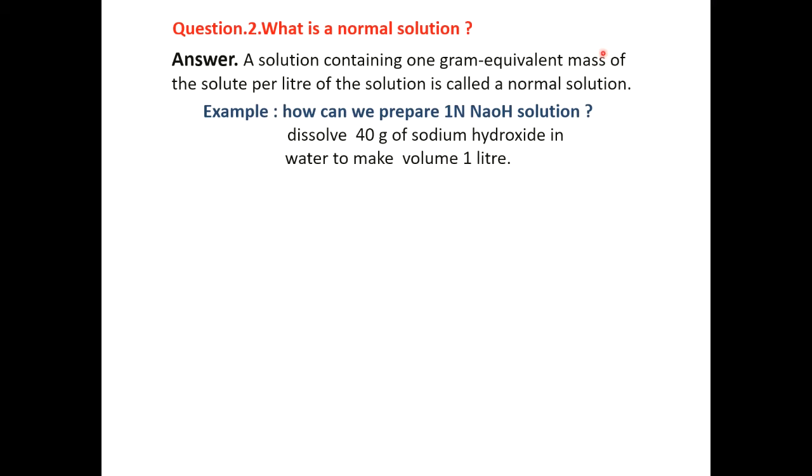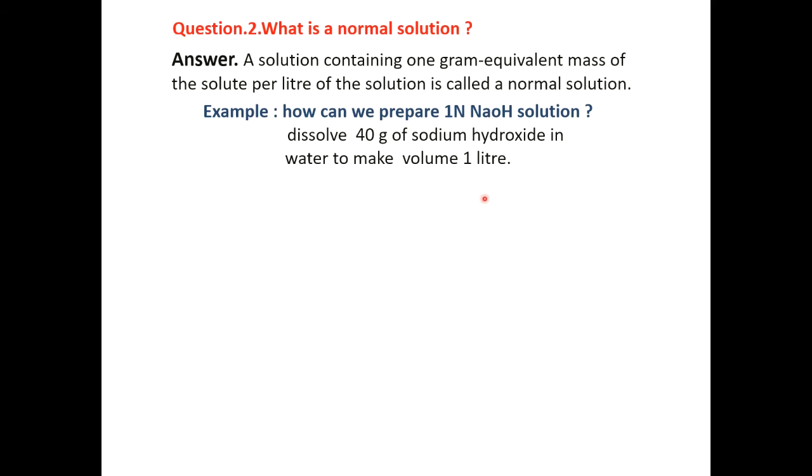In NaOH only one OH minus is present, so its acidity is 1. So 40 gram molecular weight divided by its acidity is 40 by 1. So its equivalent weight and molecular weight are the same. That way we can say that we prepared a one normal NaOH solution. How to make it? Dissolve 40 gram of sodium hydroxide in water to make the volume 1 liter.